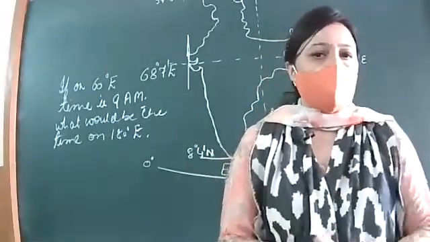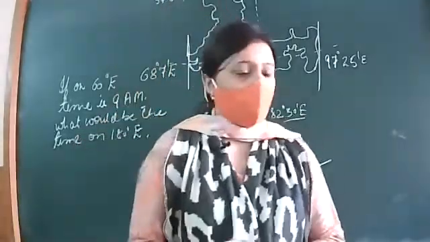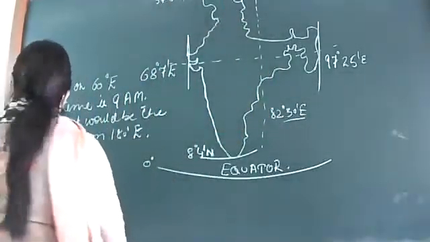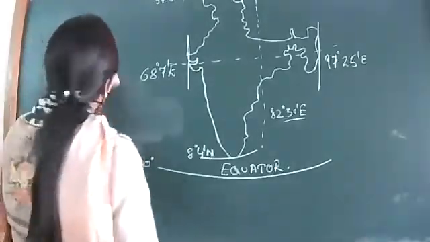Okay, let's talk about the first question now. If on 60 degrees timing is 9 a.m., what would be the timing on 180 degrees? 2 students have given the answer, that is 5. One said 4:30 and rest of you, there is no answer.